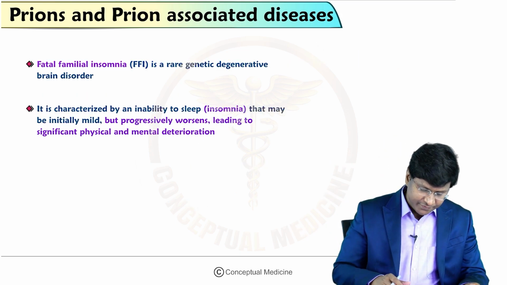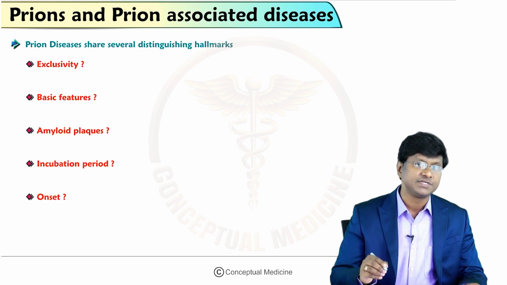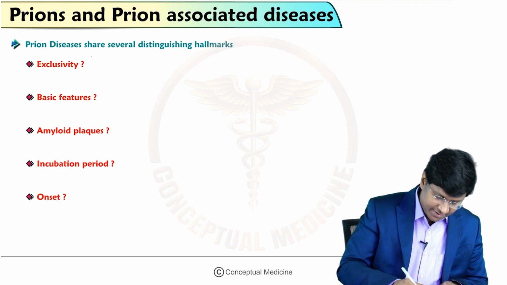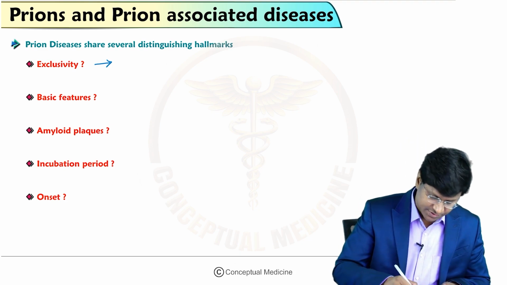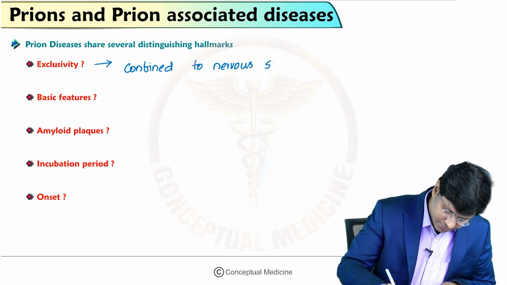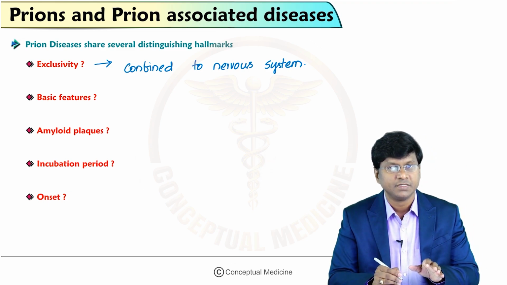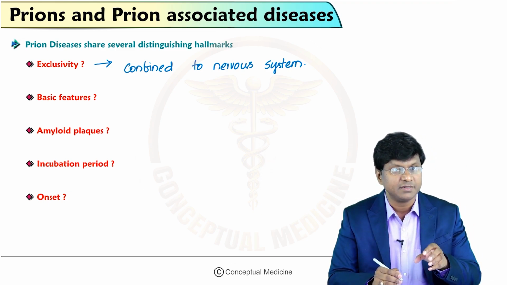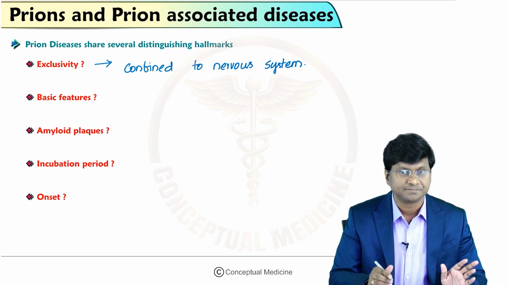Now, if you take the features of the prion disease, they share several distinguishing hallmarks. In these individuals, the disease is confined to the nervous system. Although the agent may be recoverable from other organs also, the majority of it is confined to the nervous system.